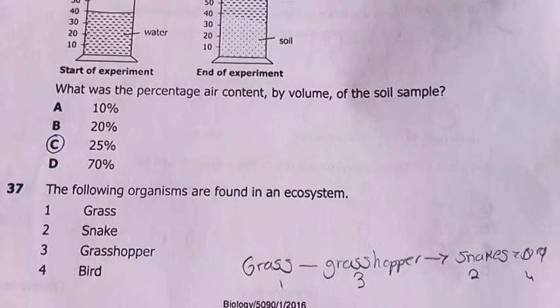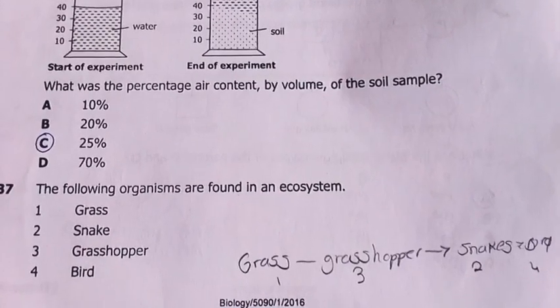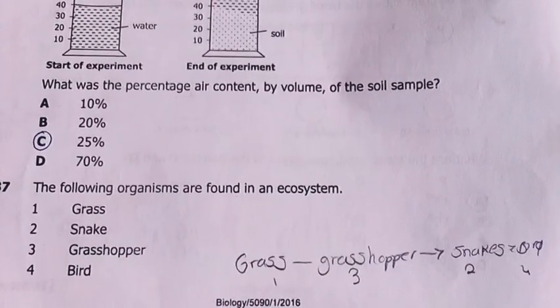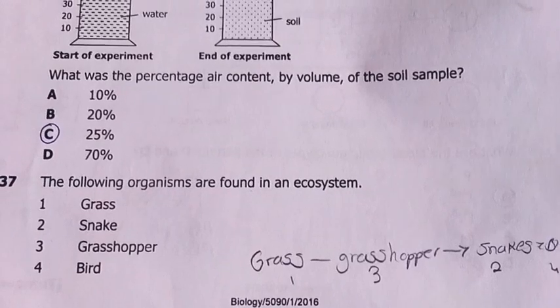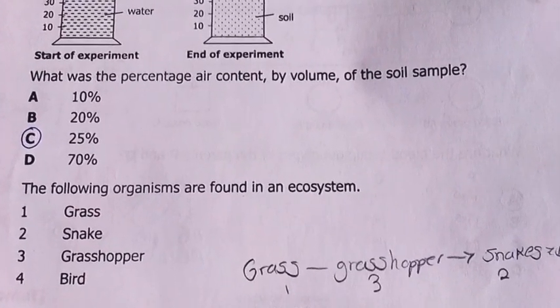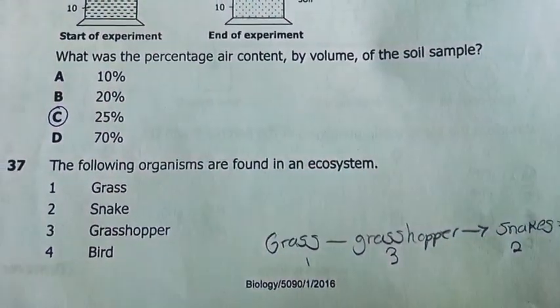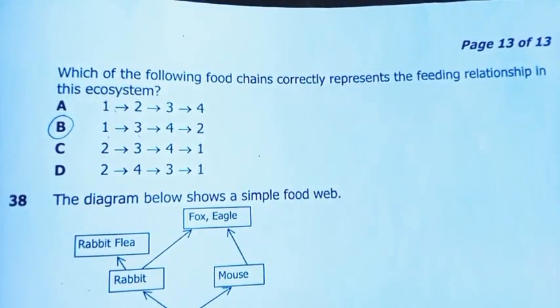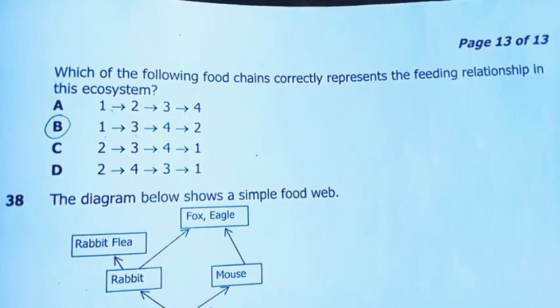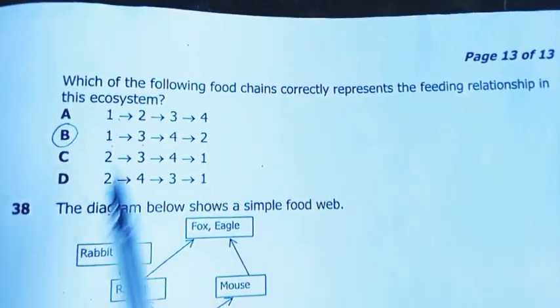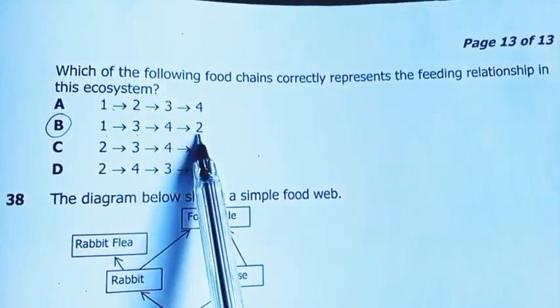37. The following organisms are found in an ecosystem. Okay, grass, snake, grasshopper, and bird. The question follows. Which of the following food chains correctly represents the feeding relationship in this ecosystem? My answer was 1, 3, 4, 2. B. Okay, let me just move the camera.